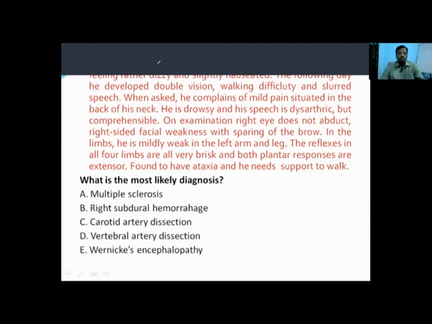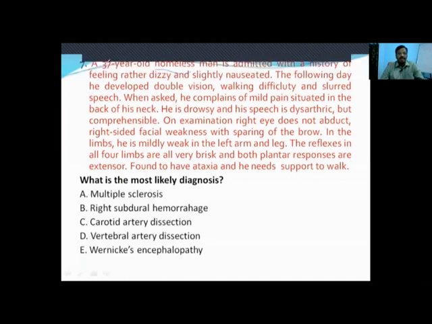Okay, a homeless young male is admitted with a history of dizziness and nausea. On the first day he developed dizziness and nausea. The following day he developed double vision, walking difficulty, and speech difficulty. When asked, he complains of mild pain.